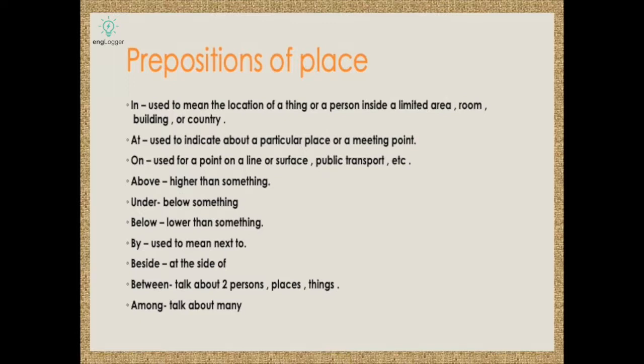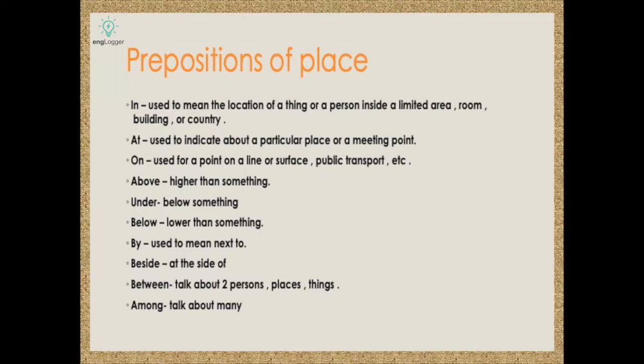"Between" is used when we are talking about two persons, like she is standing between two people, or she is standing between two tables. When you are talking about two persons, two places, or two things, like the ball is between the two boxes, there you have to use "between".